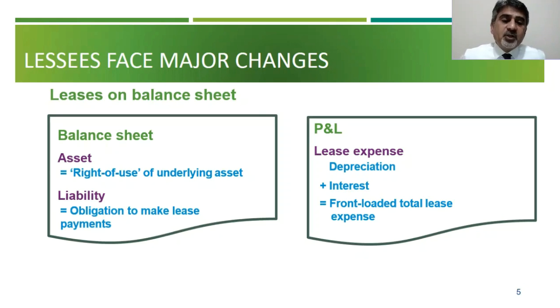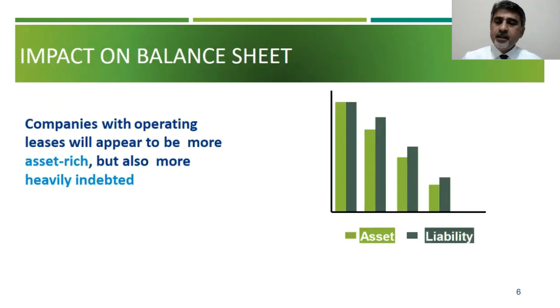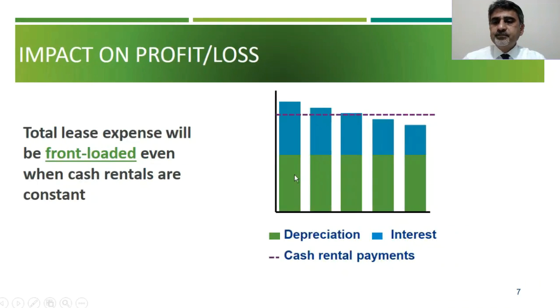So front-loaded total lease expense means that in initial years your expense is more because you are paying more interest. So companies with operating leases will appear to be more asset rich but also more heavily indebted. So your assets and liabilities will go up, and total lease expense will be front loaded even when cash rentals are constant. You see that your depreciation remains the same, but interest expense is more in the initial years, and as you move forward the interest expense starts going down.